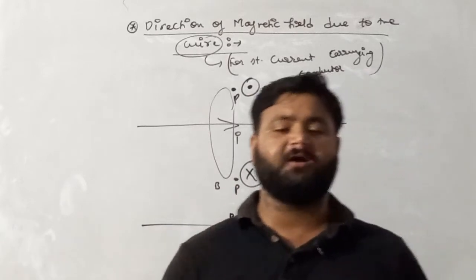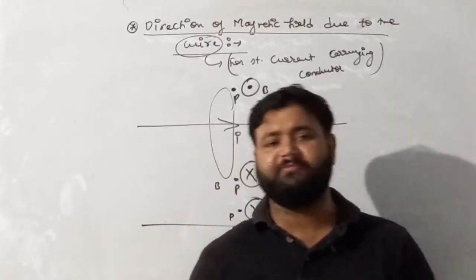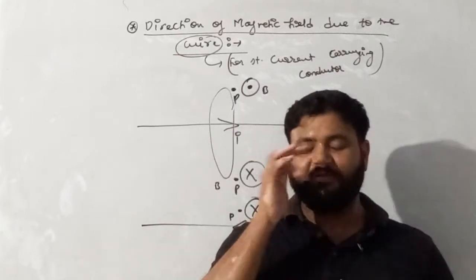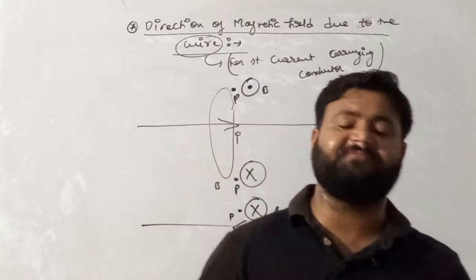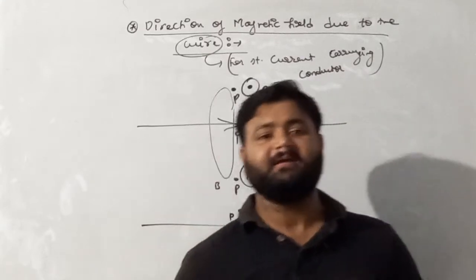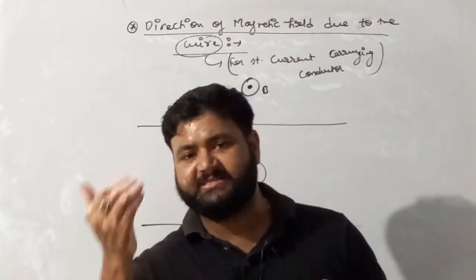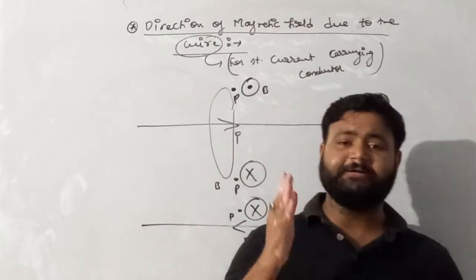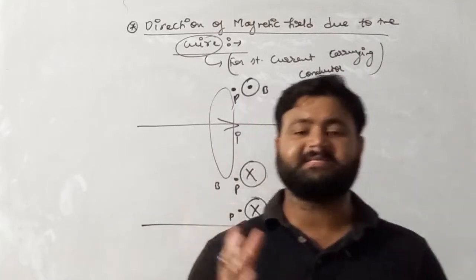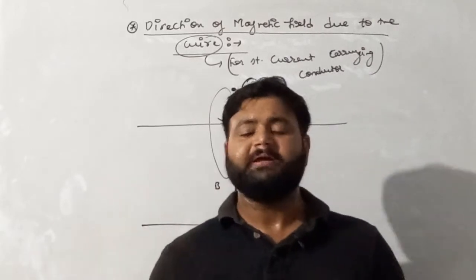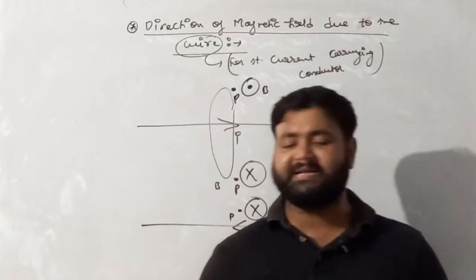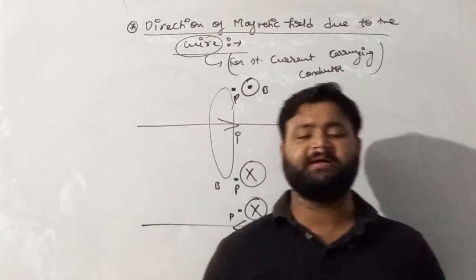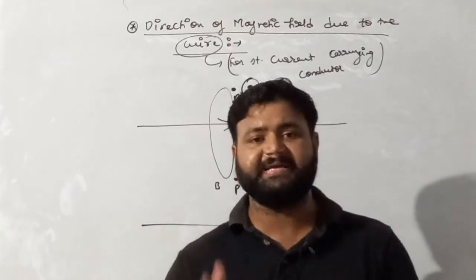Remember, Biot-Savart's law cannot give the value of the magnetic field due to the whole conductor. With the help of Biot-Savart's law, we only find the value of the magnetic field due to a small length of conductor, and that small length in which current is present is called a current element. The direction of the magnetic field due to a straight current carrying conductor is given by the right hand thumb rule, in which we place our right hand thumb in the direction of current and curl the fingers. The curling of the fingers gives you the direction of the magnetic field.